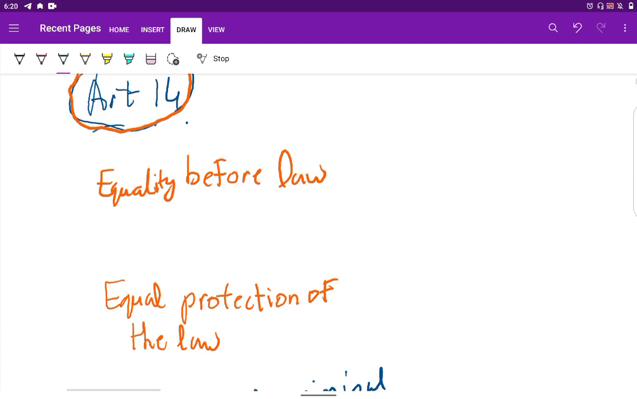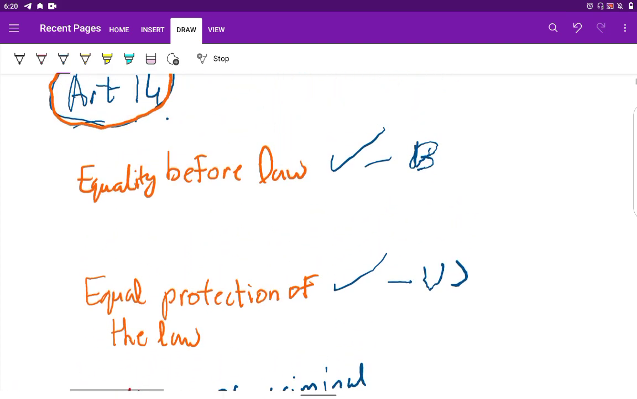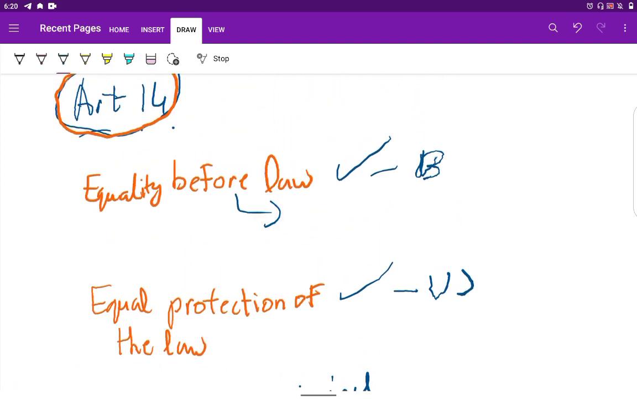Article 14 of the Constitution says about equality before law and equal protection of law. This is a British concept, whereas this is a US concept. Equality before law means that there are no special privileges for any people. Special privileges are not there. Instead, everyone is equal before law.